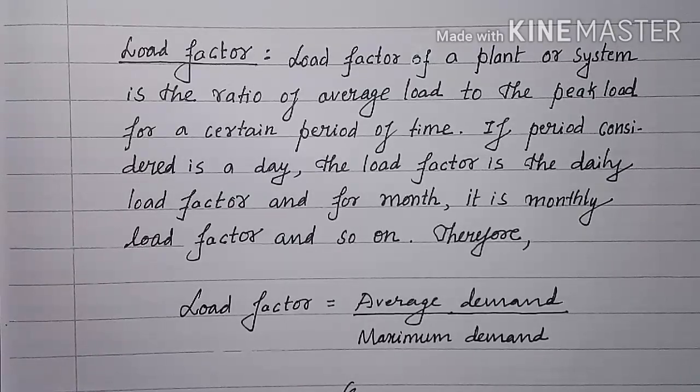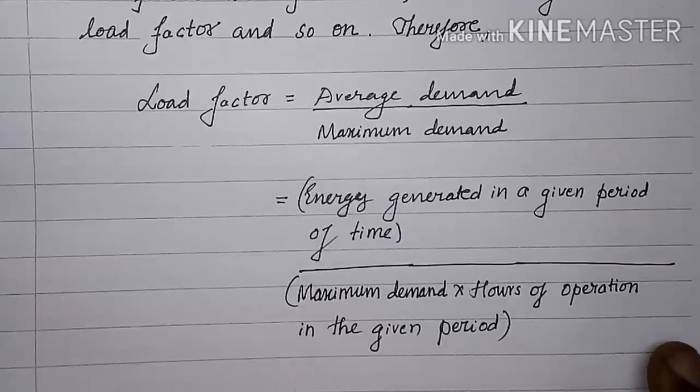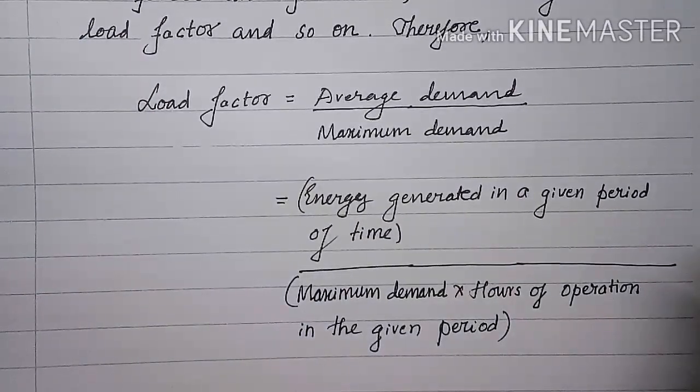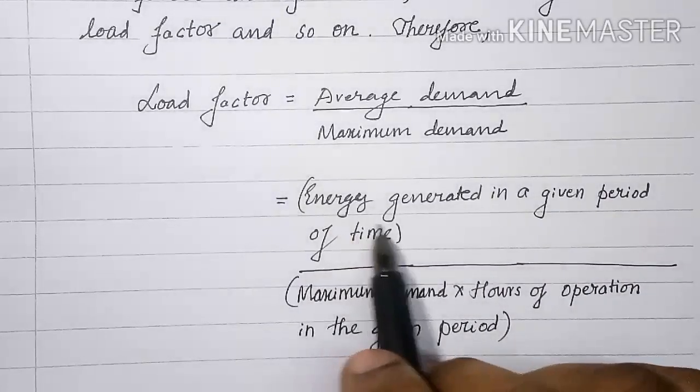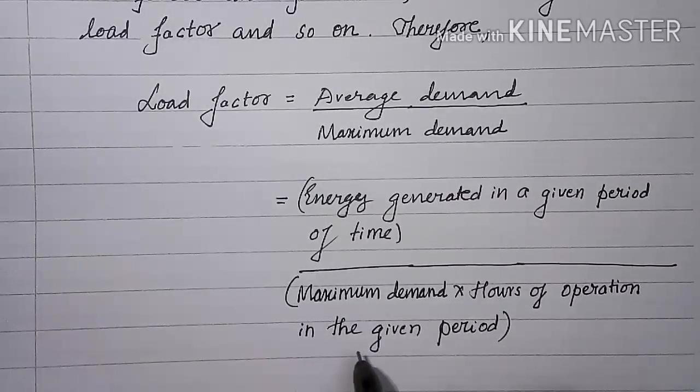And so on means what? It may be yearly load factor also. Therefore, mathematically we can write load factor as the ratio of average demand to the maximum demand. Or we can also write load factor in terms of energy: energy generated in a given period of time divided by maximum demand into hours of operation in the given period.